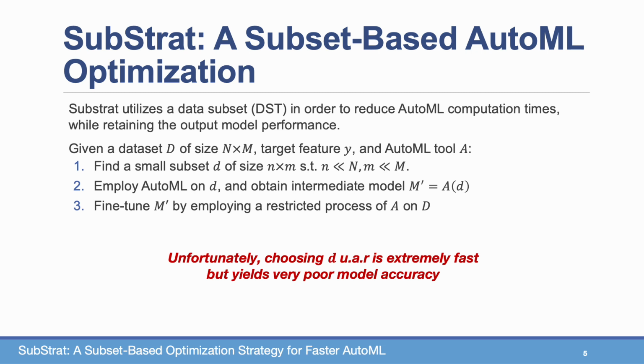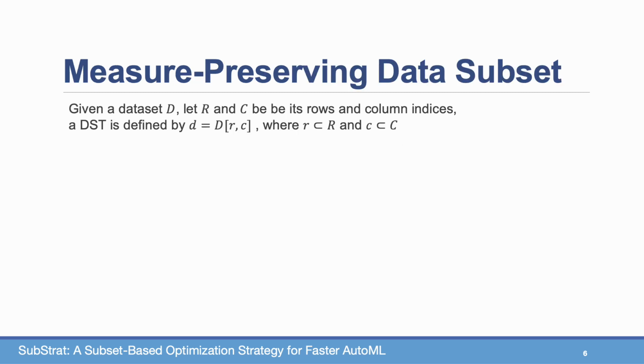We measured a reduction of about 30% in model accuracy when we take a subset uniformly at random, compared to the full AutoML process on the full dataset D. So we cannot use any random data subset to reduce AutoML time, but maybe if we generate a data subset that preserves some of the characteristics of the big one, we might get better results in the AutoML process.